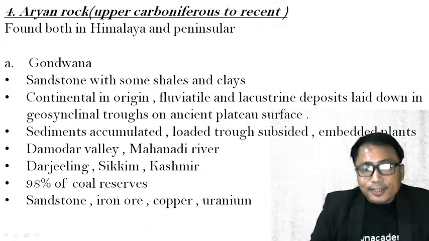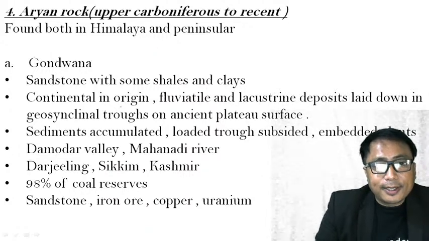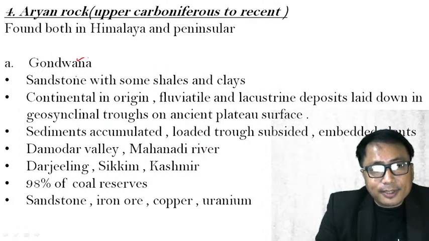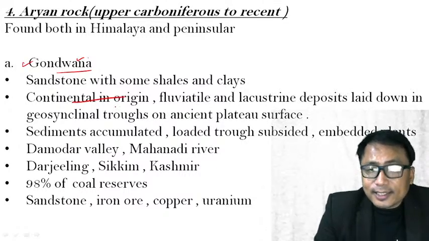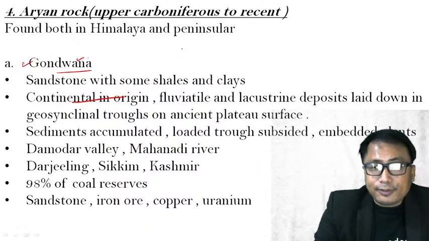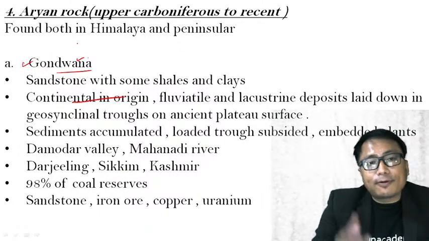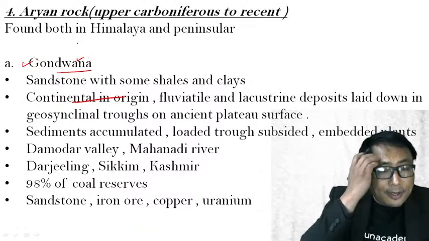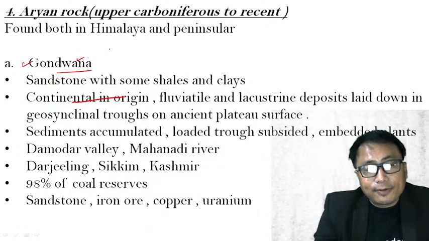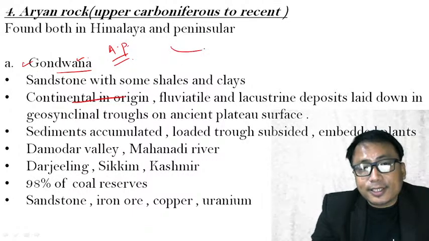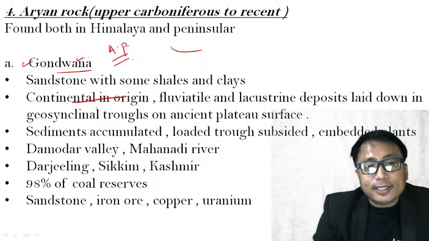What is the reason behind this? You see here, during this particular time period, in this Gondwana time period or Gondwana type of rock, what happened is, you see here, they are continental in origin. Therefore, you see here, during this time, from the Dravidian time period, we have already seen that it has got sufficient amount of animals and plant life which is present. Let us concentrate on the land area, that is the presence of the plant. Now, it is continental in origin.